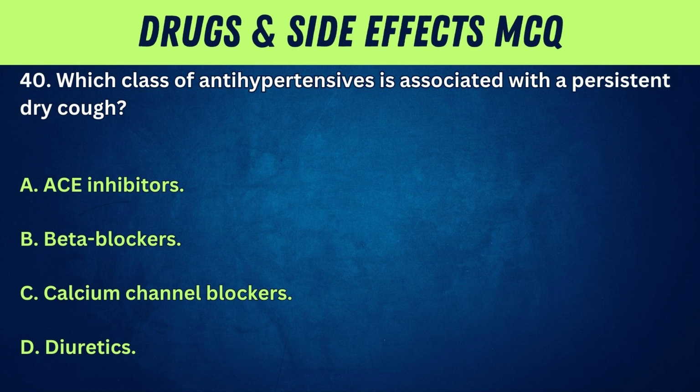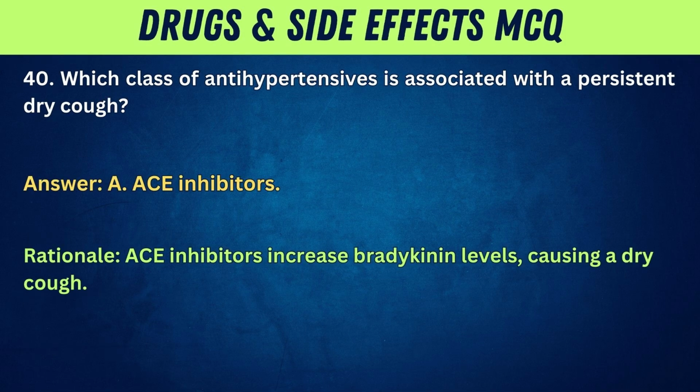40. Which class of antihypertensives is associated with a persistent dry cough? A. ACE inhibitors. B. Beta blockers. C. Calcium channel blockers. D. Diuretics. Answer: A. ACE inhibitors. Rationale: ACE inhibitors increase bradykinin levels, causing a dry cough.